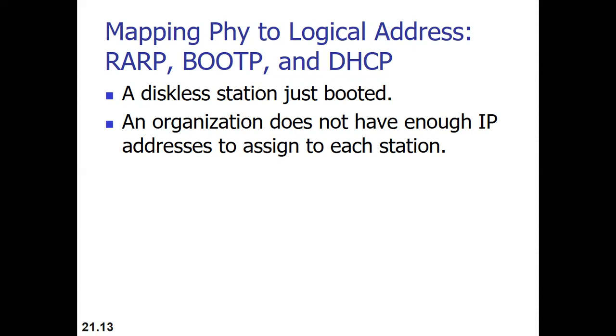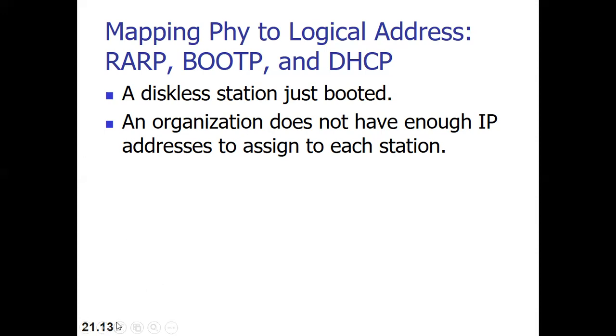But there are some problems also with RARP. RARP works using the hardware broadcast. That means that if you have a large internet network with many physical networks, you need a RARP server. And if one server goes down, everything depends on that server. So what you need is multiple RARP servers in the system, so that there should not be traffic on the network.